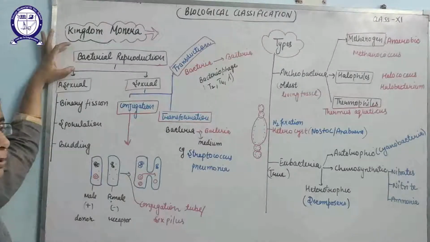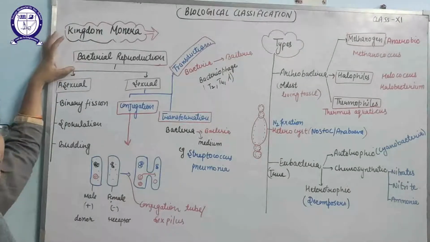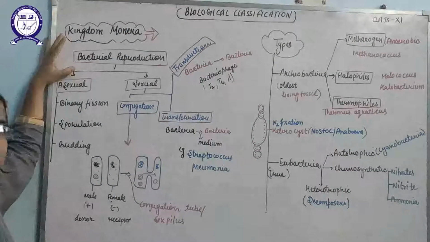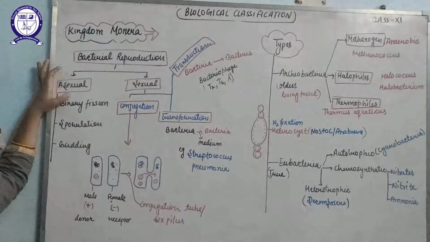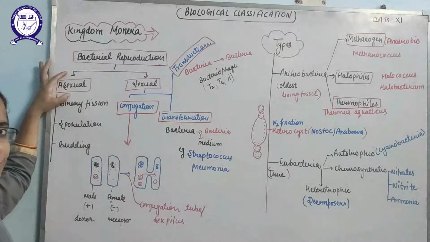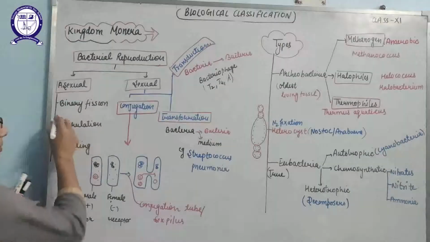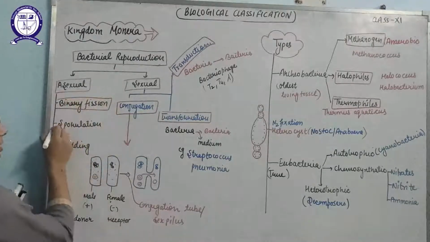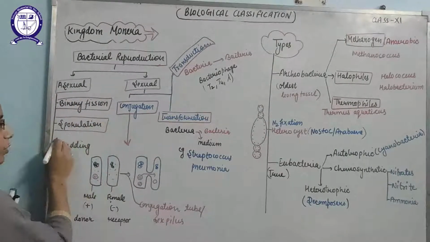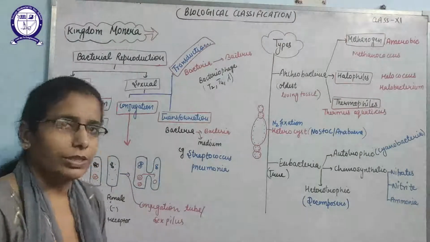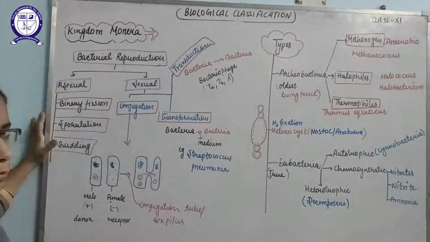Two types of reproduction are shown by the bacteria. First is asexual and second is sexual. As you know, in asexual only one parent is required to make the new organism. So it will follow binary fission, sporulation with the help of spore formation, and budding with the help of formation of a bud. So that is known as asexual reproduction.